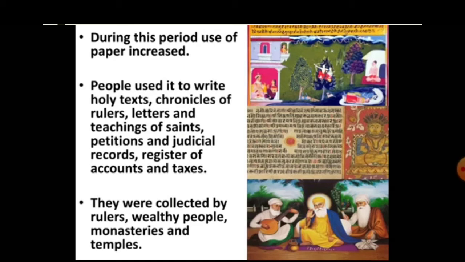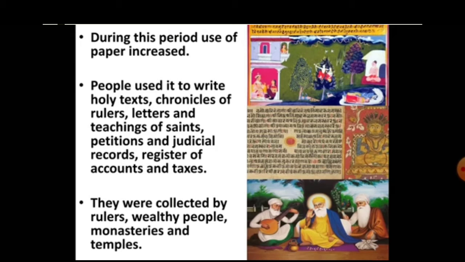During the period of 700 to 1750, we trace a dramatic increase in the variety of textual records. Its basic reason was that paper gradually became cheaper and more widely available. It was extensively used in writing holy texts, chronicles of rulers, letters and teachings of saints, petitions and judicial records, and for registers of accounts and taxes.